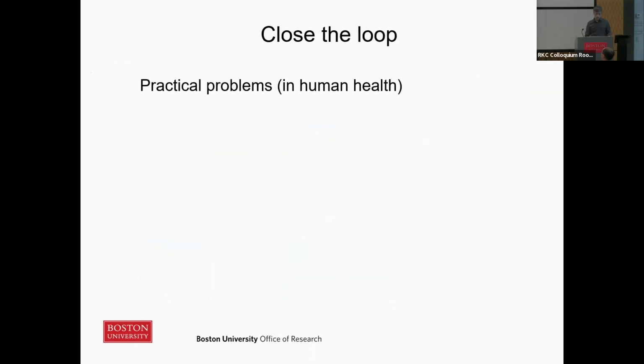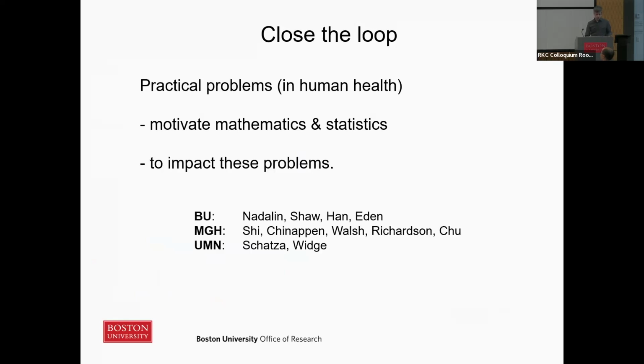Okay, so closing the loop, there are practical problems in human health that motivate ideas from mathematics and statistics, AI and machine learning, which then hopefully feed back to impact these problems.